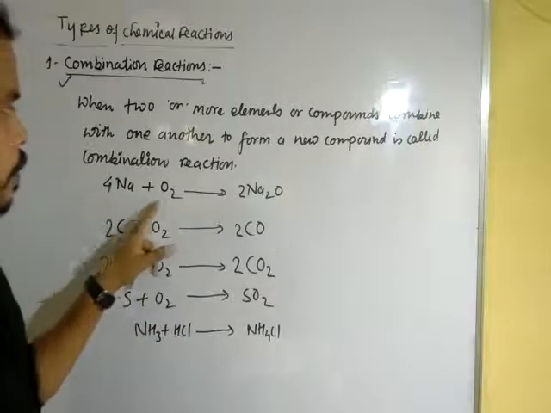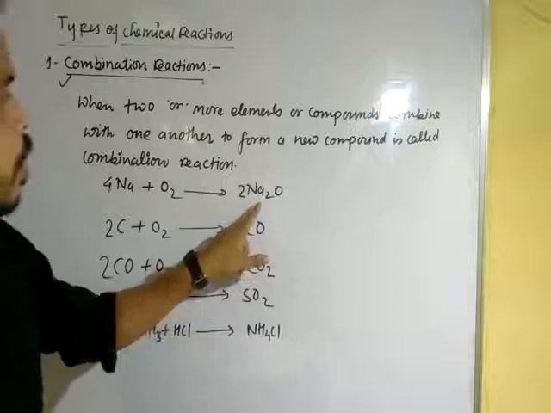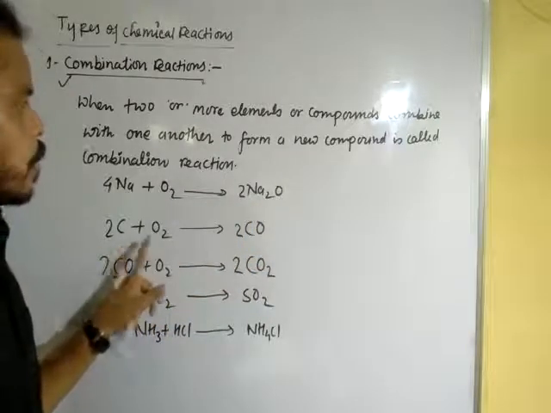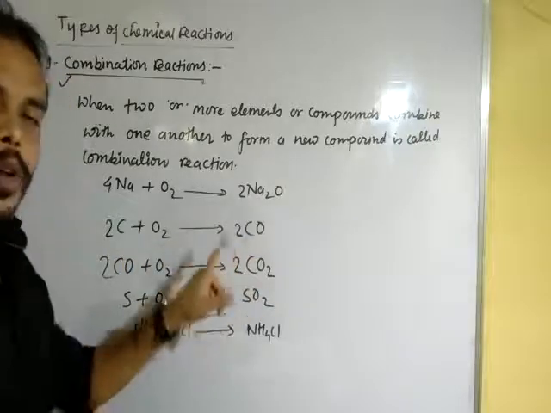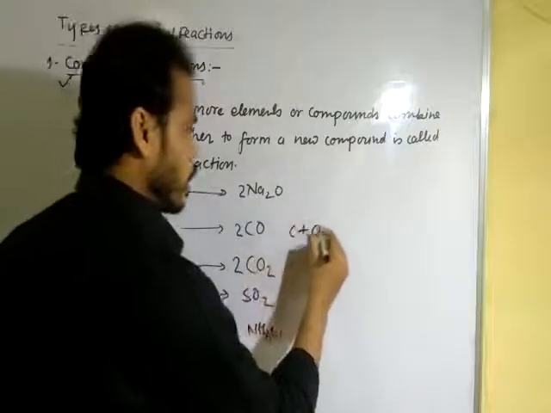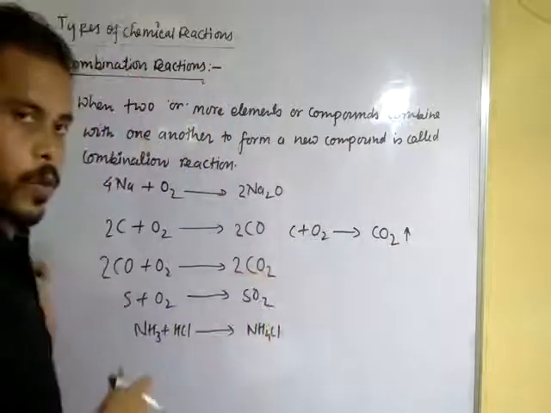This is sodium, oxygen, sodium oxide. Carbon and oxygen combine to form carbon monoxide. Also carbon can directly combine with oxygen to form carbon dioxide. Okay.